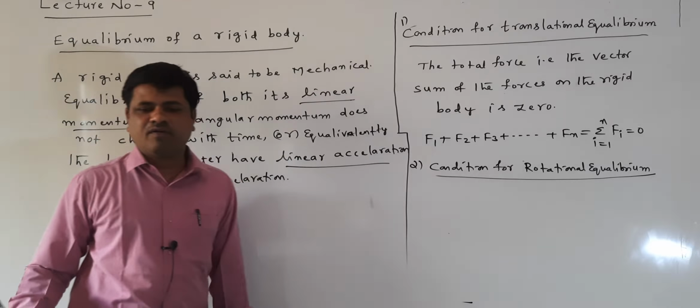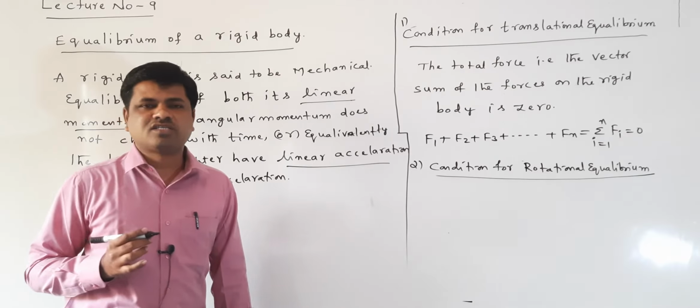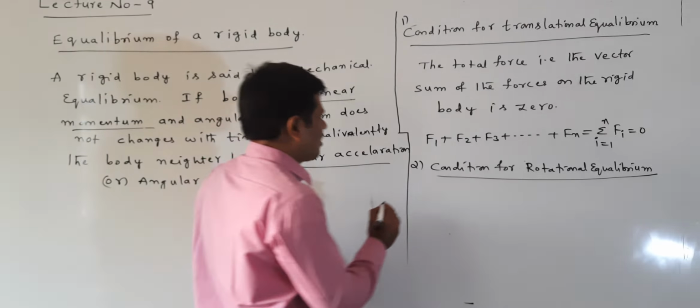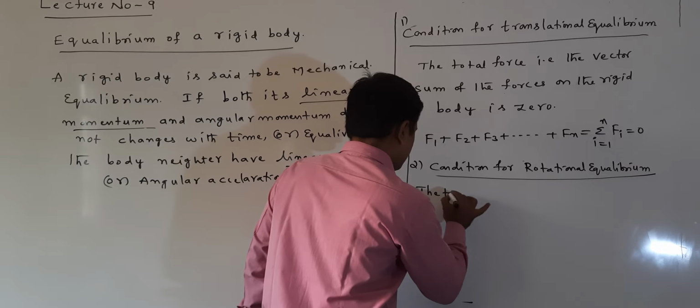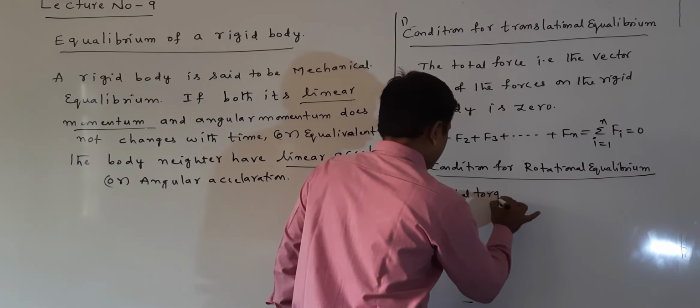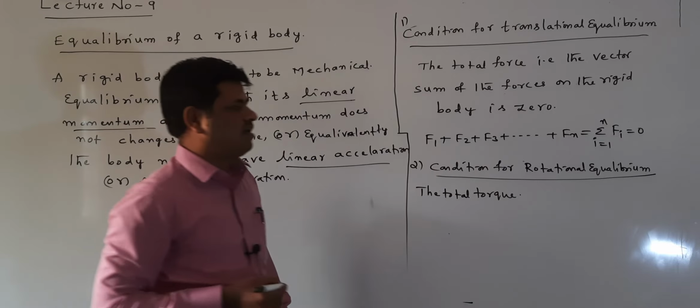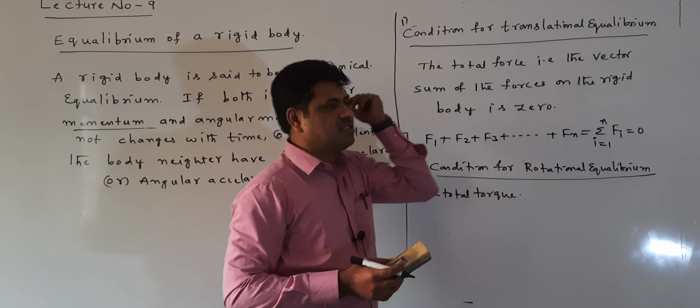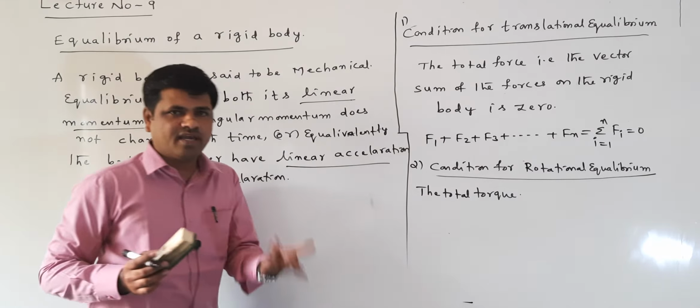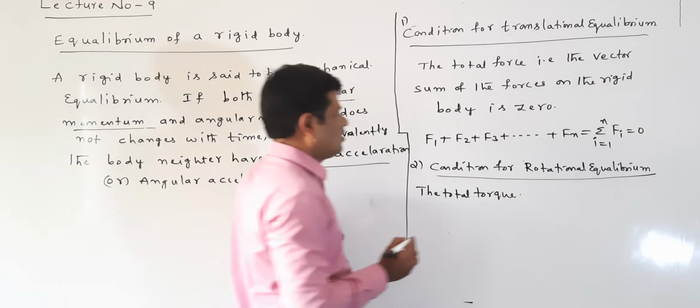What is the condition for rotational equilibrium here? The total torque. In the place of the force, what is coming here? Torque. The translational force is coming, and in the rotational case torque is coming. We can remember it like this also. The total torque